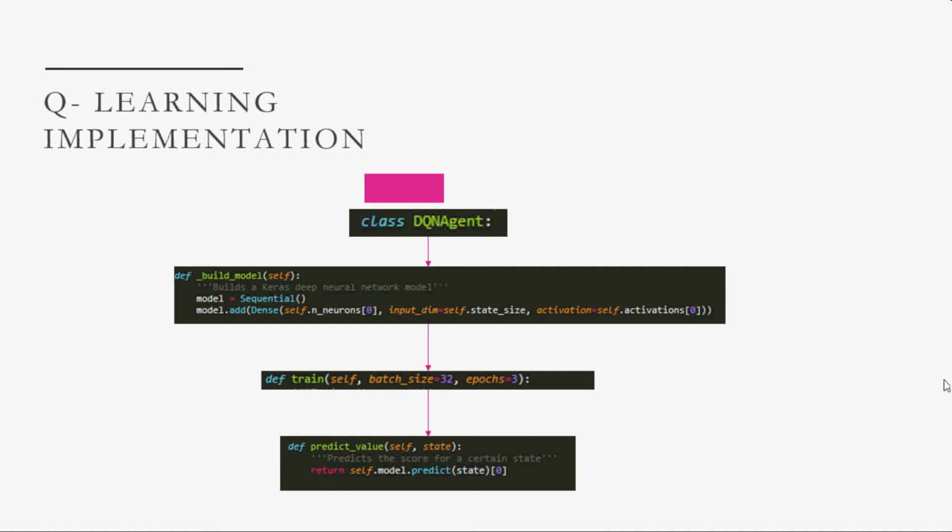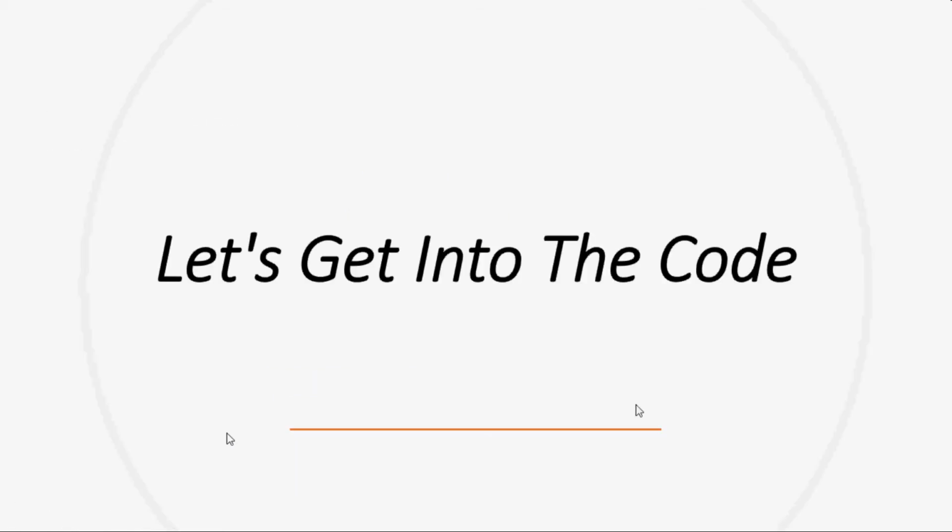Q learning implementation. In our model, I have implemented a deep Q learning agent. For that, I first created a class named DQN agent. Then I wrote a build model function which builds the model using the Keras deep learning framework. Then we train the model, and then we predict the values in order to display them in the Tetris game. So let's get into the code.